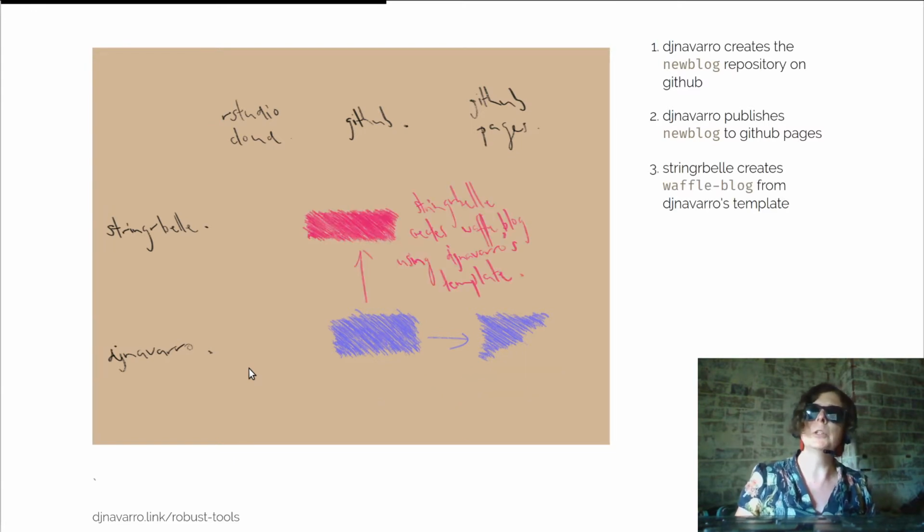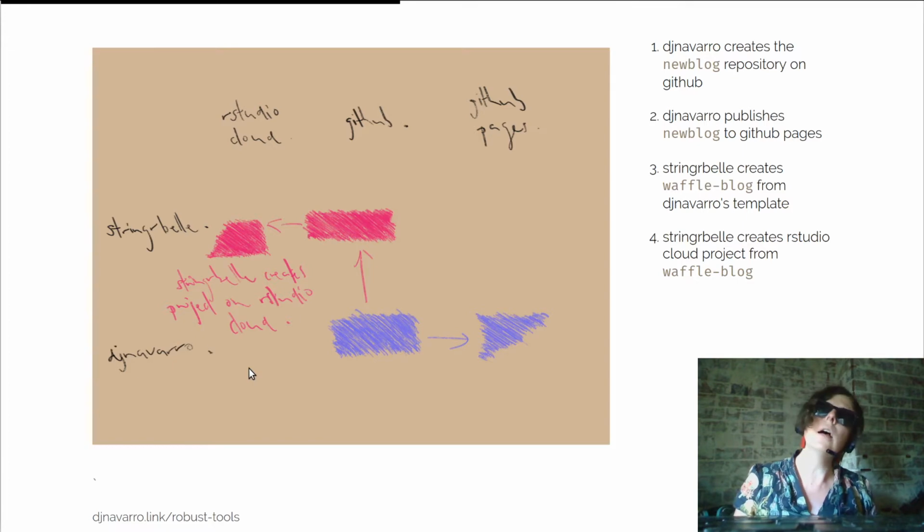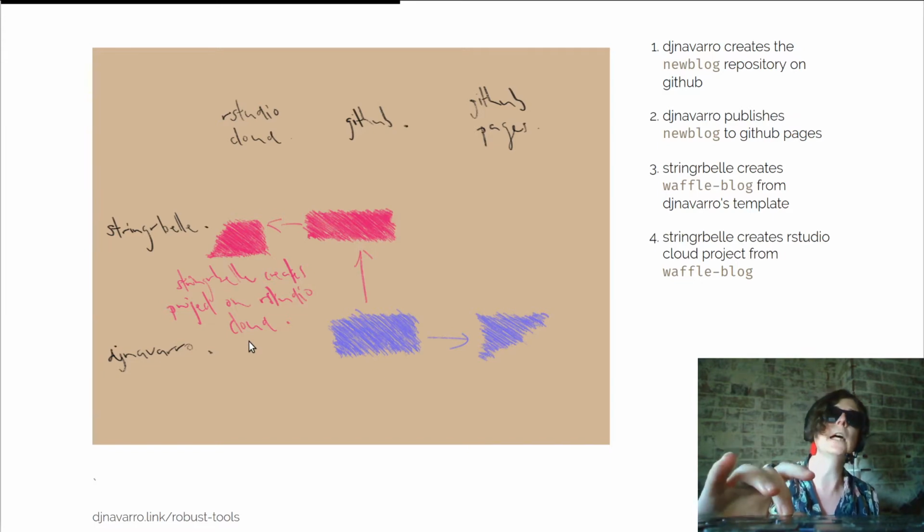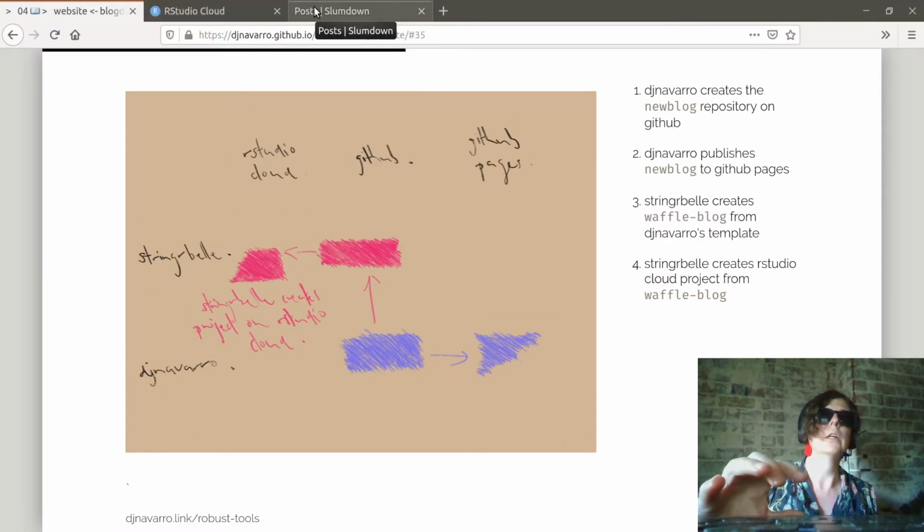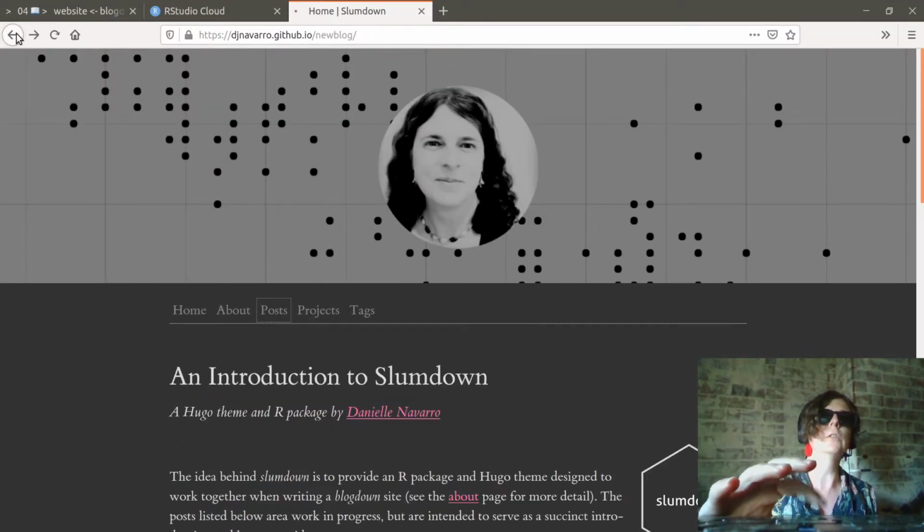So what we did first is, Stringer Bell created Waffle Blog using DJ Navarro's template, right? And then she created this RStudio Cloud project called Waffle Blog. So notice now we've gone from, here are our columns. In the middle I've got GitHub, that's the site over here.